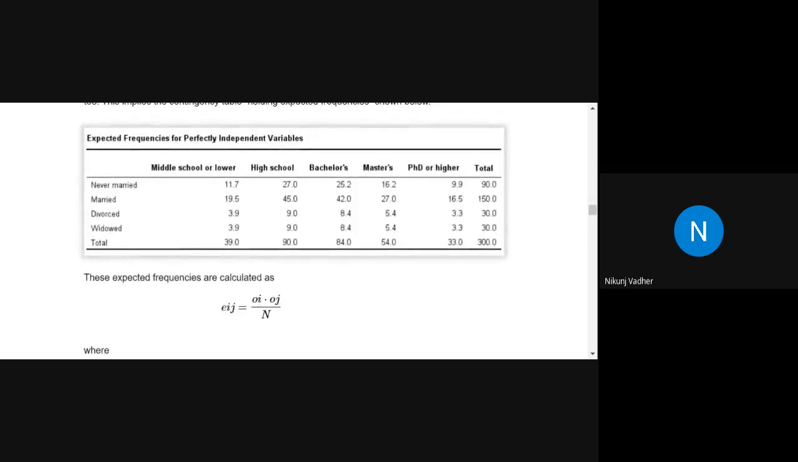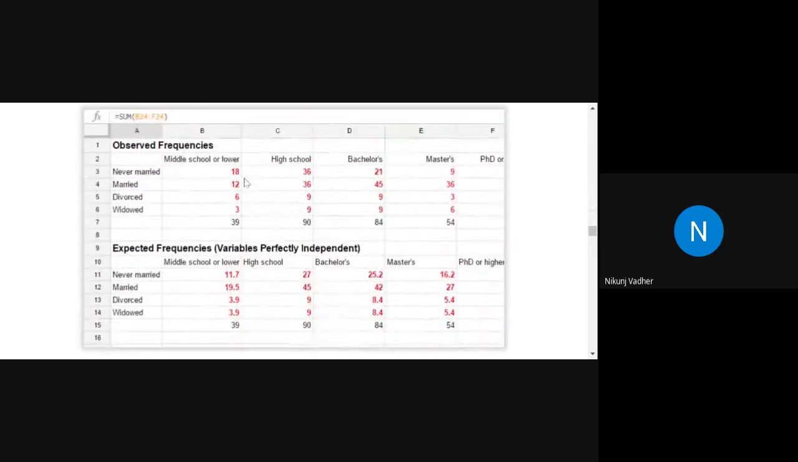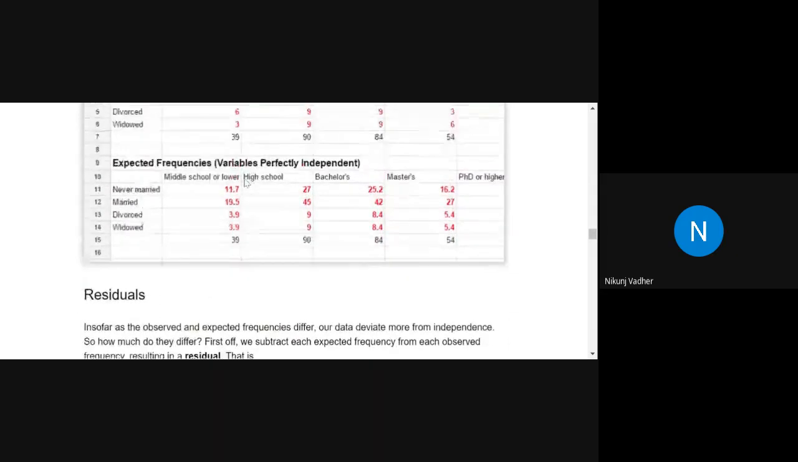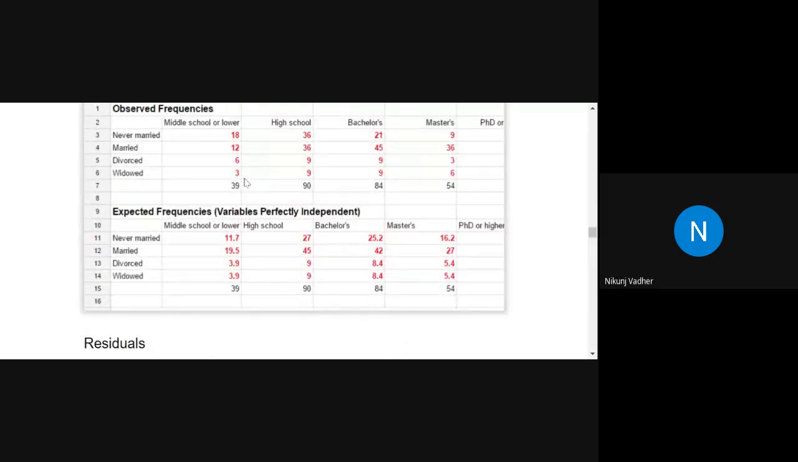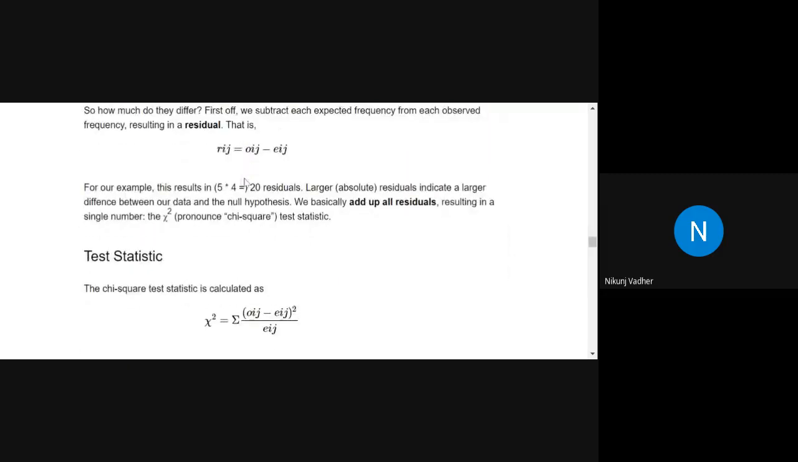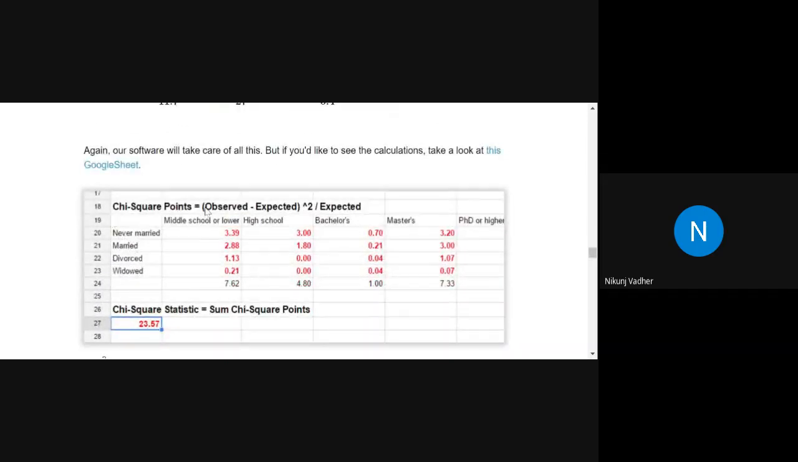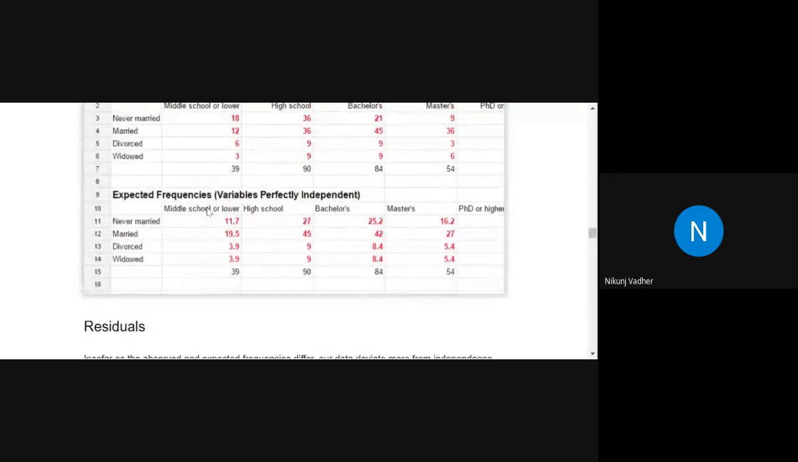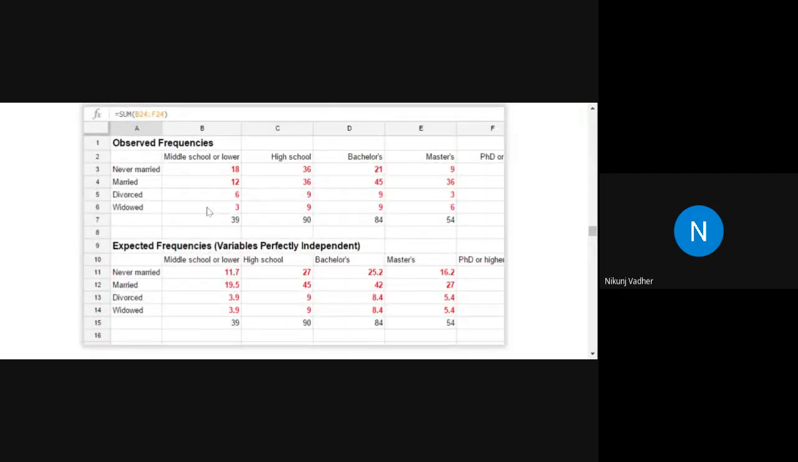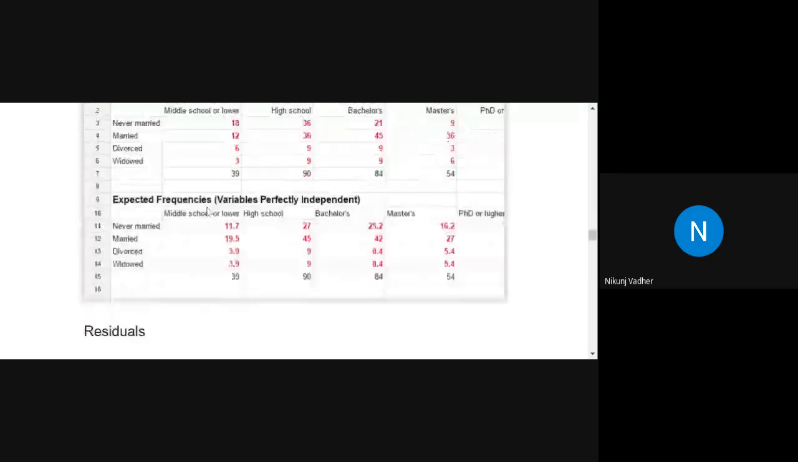So let's find the table. Yes. Here it is. This is the chi square. So they have calculated expected. This is the expected, observed and expected both. Okay. Now, how will they calculate the expected?